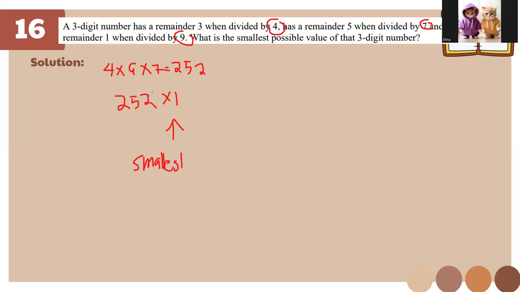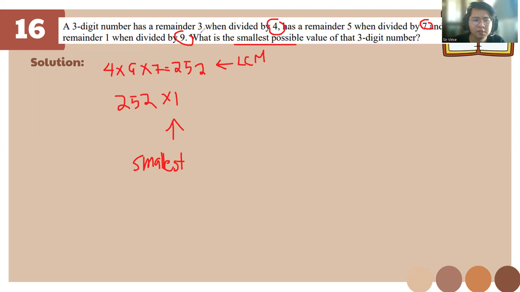Teacher, I think you should find it for the numbers 3, 4, and 5. Yes, but I'm just stating that we multiply it by 1 since it's asking for the smallest possible value. So this should also be the LCM.